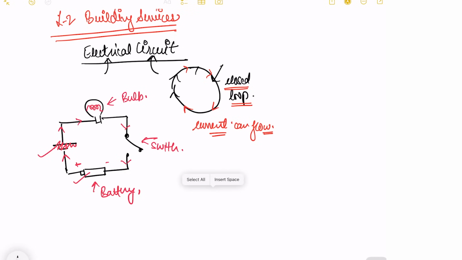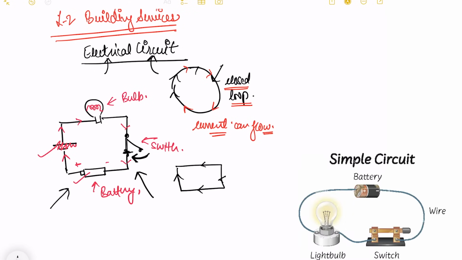Now, this whole circuit is interconnected together through different components, and they completely make a loop when this wire touches this area. Now, when this switch is on, then the circuit will be complete. Once the circuit is complete, I mean everything is connected together, then the current can easily pass through it.